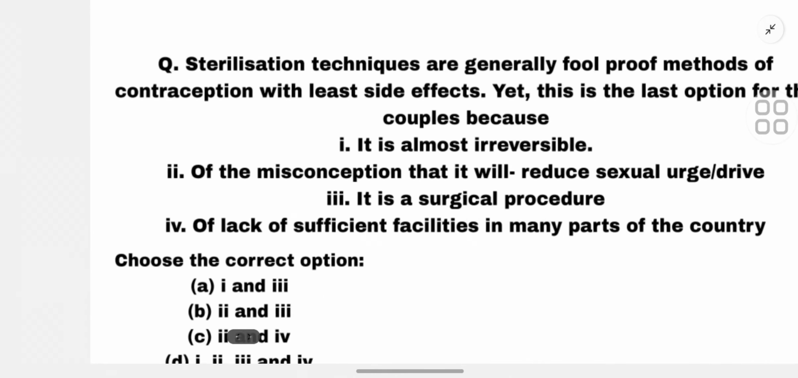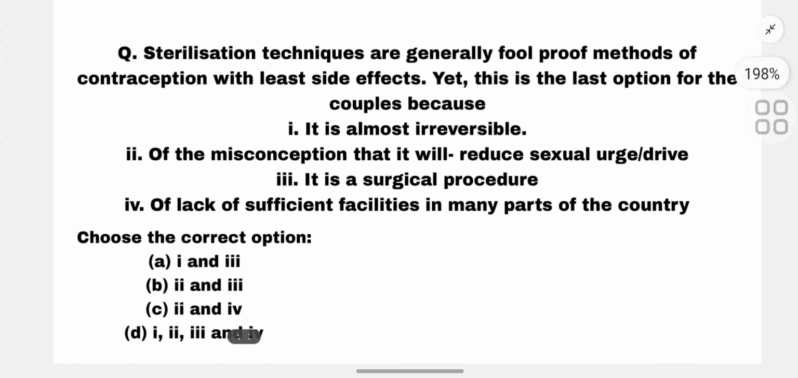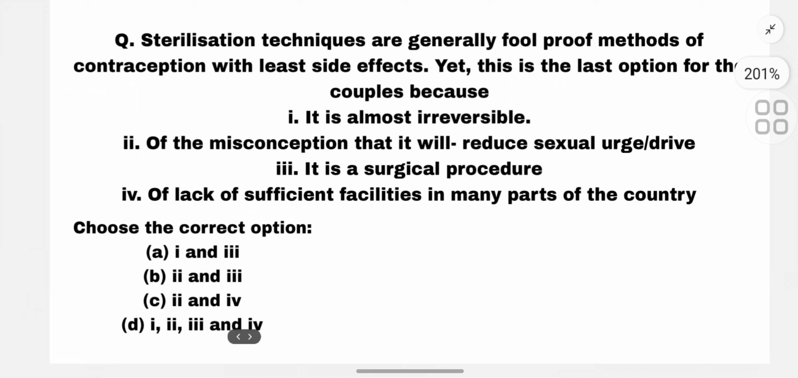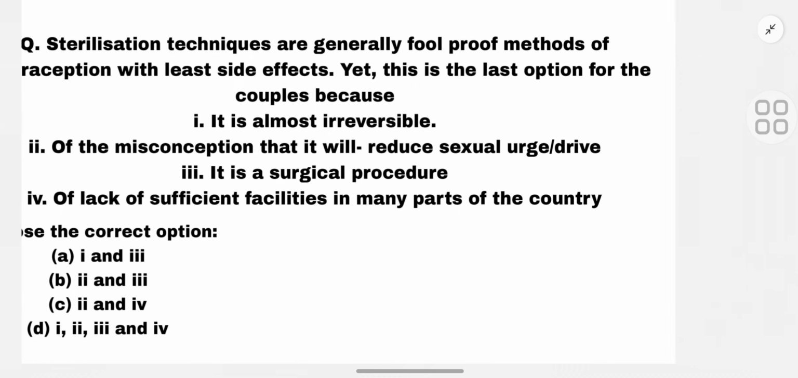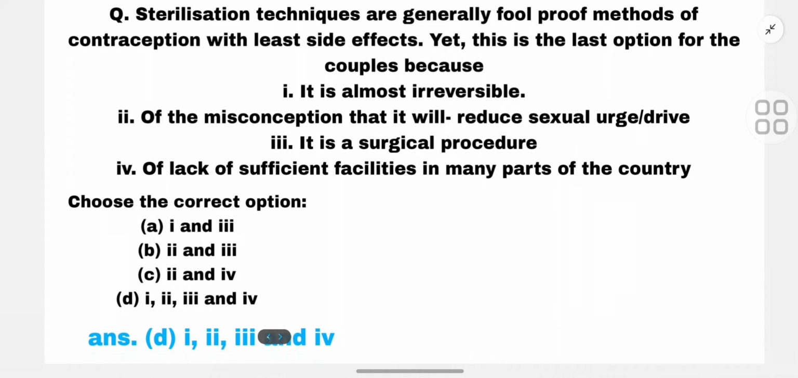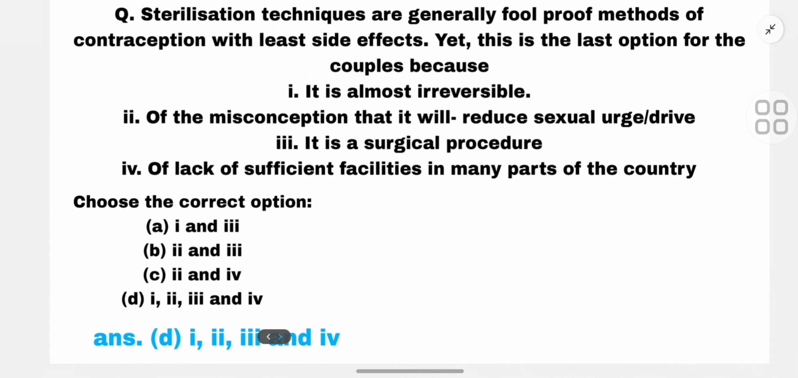The next question is, sterilization techniques are generally foolproof methods of contraception with least side effects, yet this is the last option for the couple because first, it is almost irreversible, second, of the misconception that it will reduce sexual urge and drive, third, it is a surgical procedure, fourth, of lack of sufficient facilities in many parts of the country. Choose the correct option from those given below. So all are correct, that is D, first, second, third and fourth.